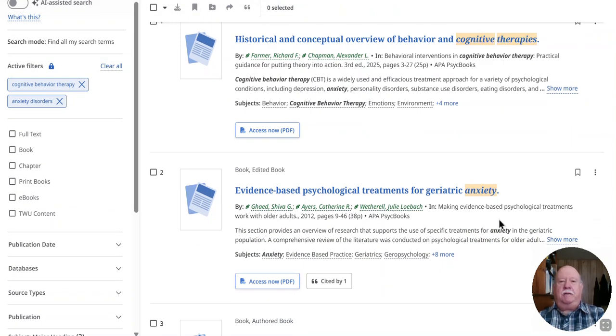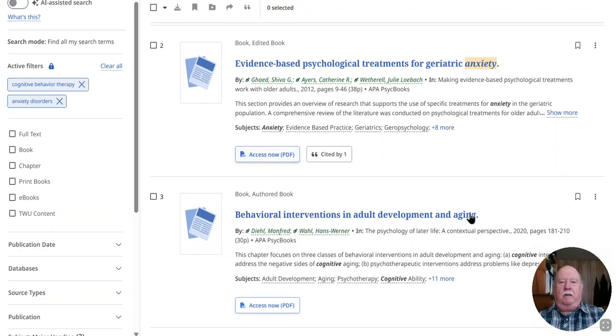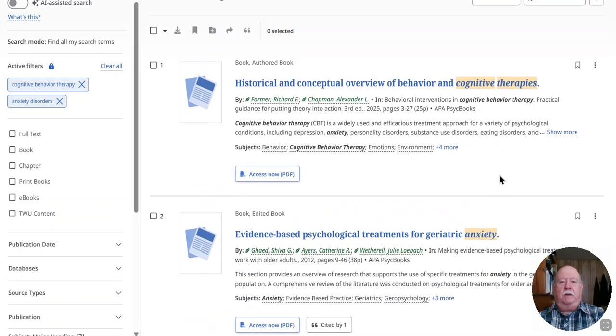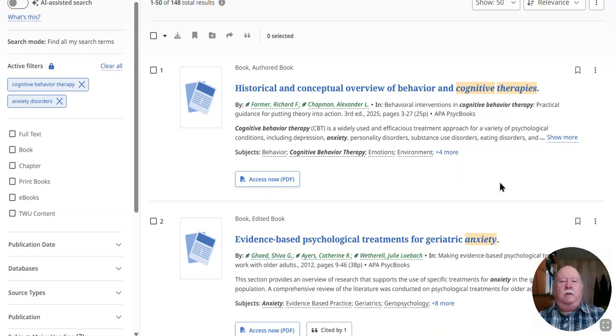Well, what do we do with these? We can access the full text underneath each citation. There's a link there, and so it's pretty easy to open and download the specific chapter that you're looking for.